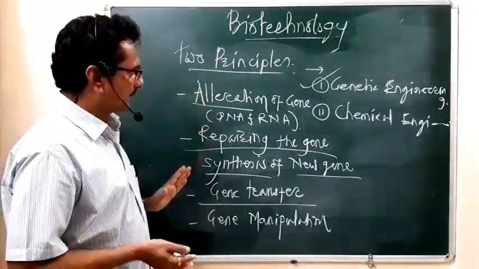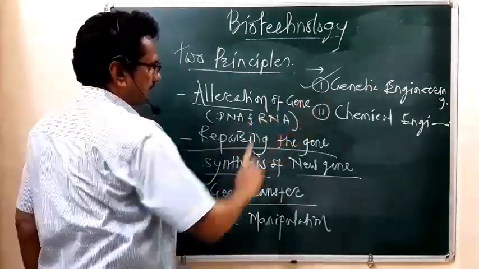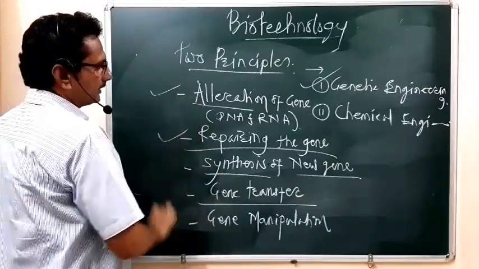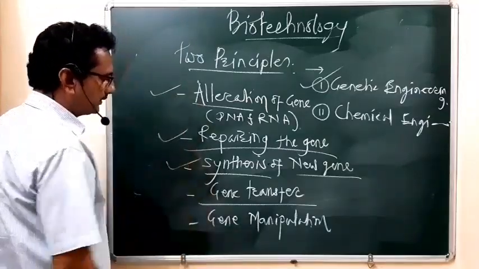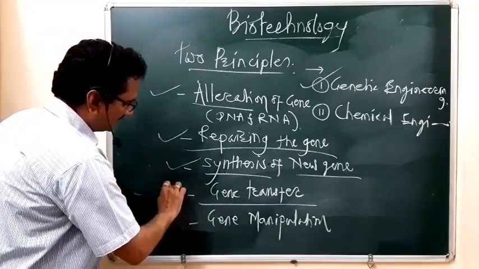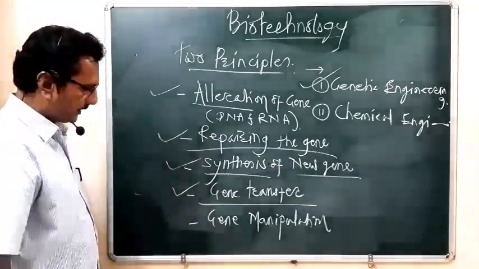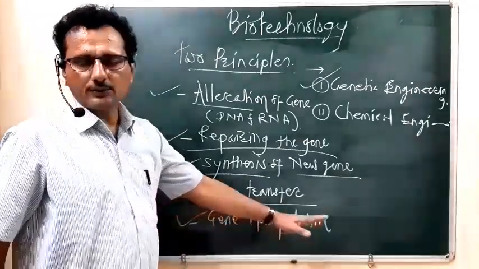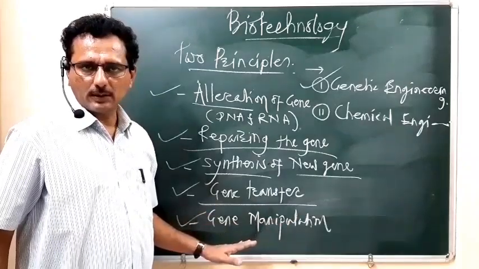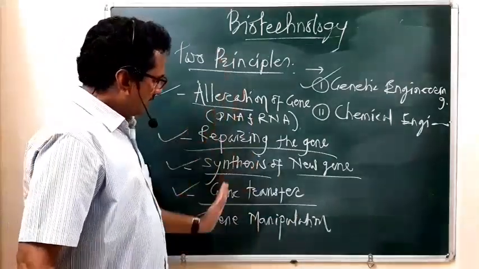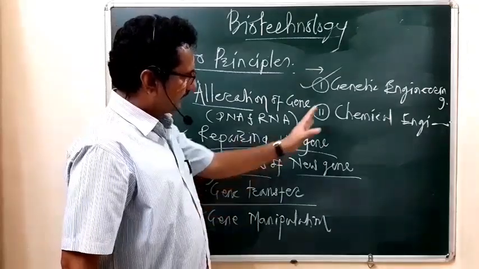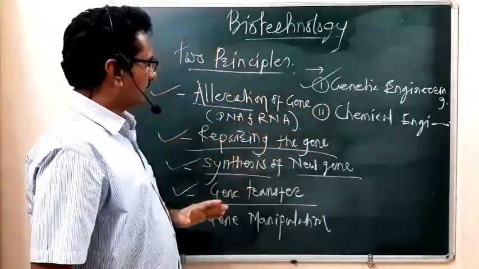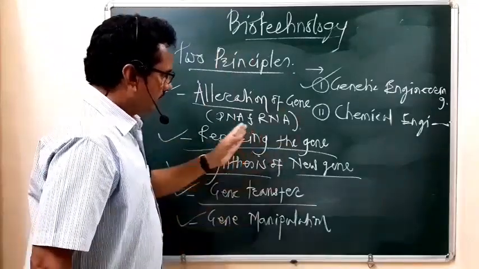So all these aspects are included under genetic engineering: alteration of gene, repairing the gene, synthesis of new gene, gene transfer to a new location, and gene manipulation, and we can improve the entire genome of that organism. All these aspects are studied under genetic engineering, and this is the principle of modern biotechnology.